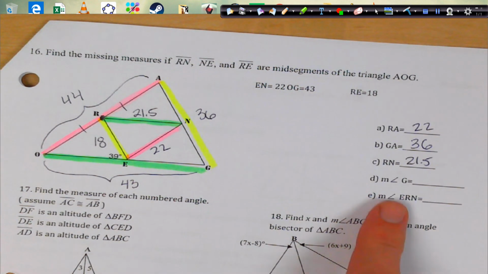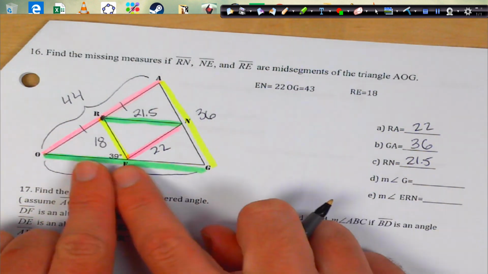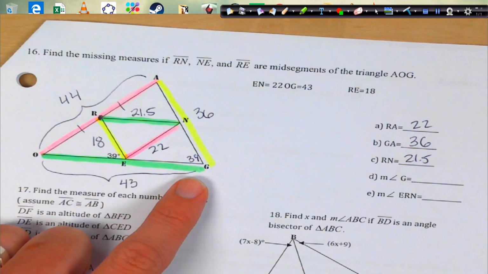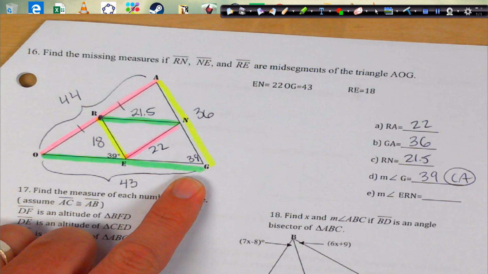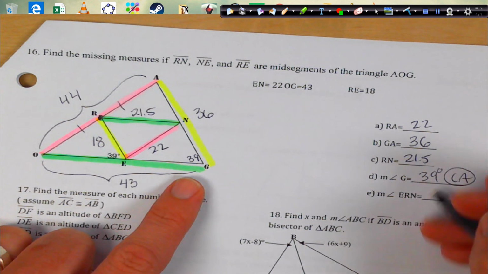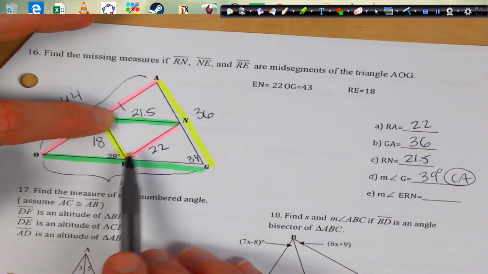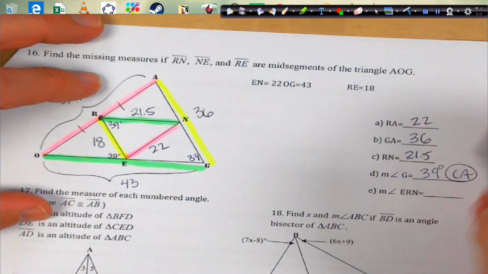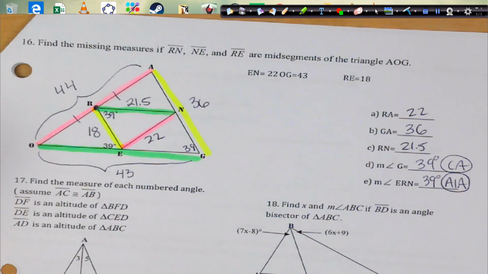Angle G. Okay, so if you look at this picture, you see the two yellow lines are parallel, and the green is the transversal. So 39 and this 39, those would be the same. They're corresponding angles. So that's 39 degrees by corresponding angles. And then we have ERN, this little guy right up here. I see the two green parallel lines with a yellow transversal. And that would make this alternate interior angles. Yeah, there it is.